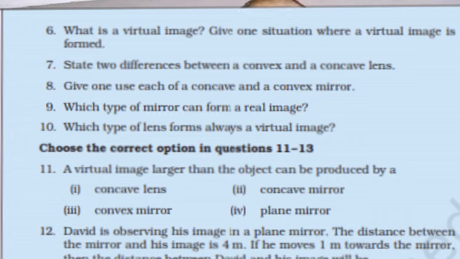These are the letters of the English alphabet in which the image formed in a plane mirror appears exactly like the letter itself. Now comes question number 6. What is a virtual image? Give one situation where a virtual image is formed. A virtual image, the image that cannot be formed or obtained on a screen, is called a virtual image. This much we had already discussed.